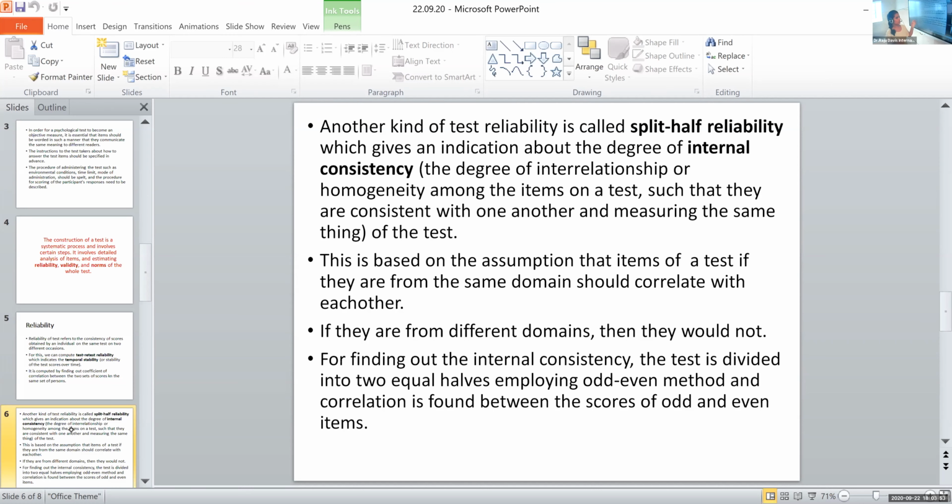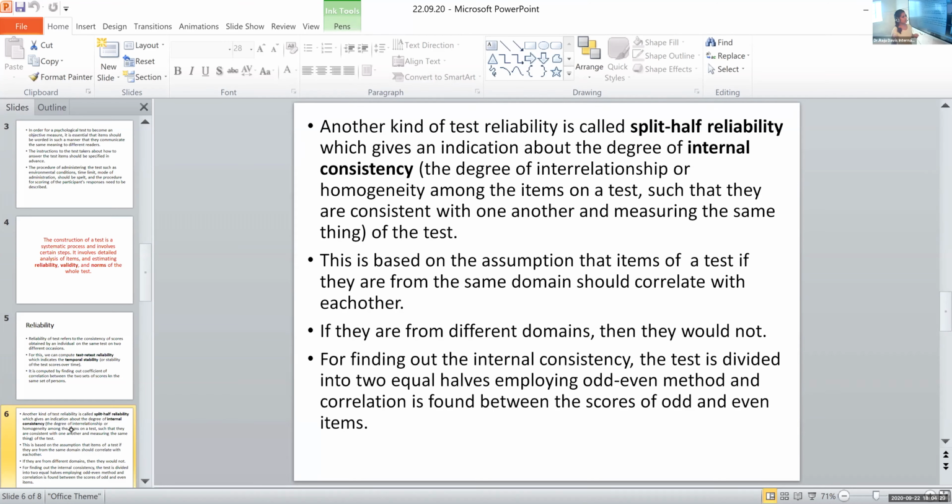The main method that we use is the odd-even method, like 1, 3, 5, 7, 9, all such numbered items in one half, and 2, 4, 6, 8, 10 such numbers in the other half. So in split-half reliability, we split the total number of items into two halves, mainly based on the odd-even method, that is 1, 3, 5, 7 one set, then 2, 4, 6, 8 the other set. And then we find the correlation coefficient between these two halves.